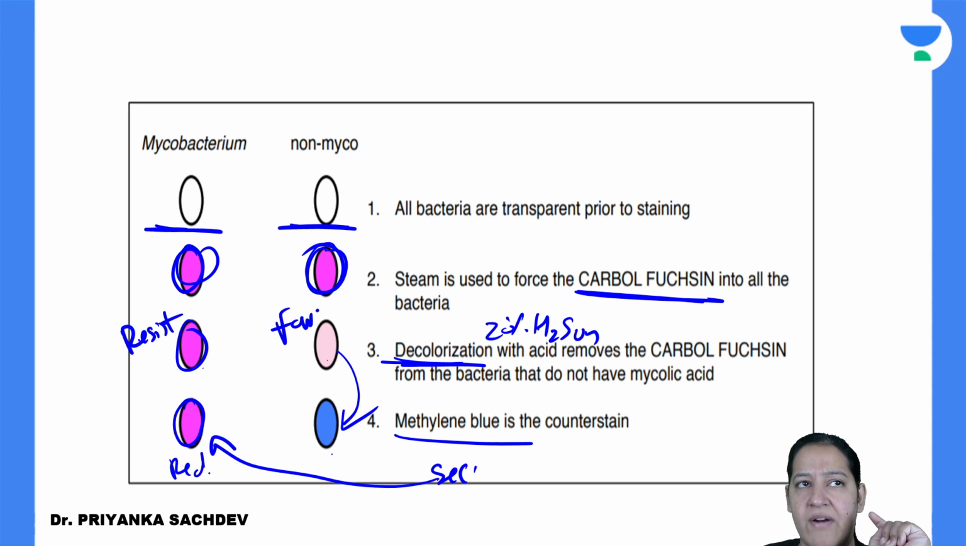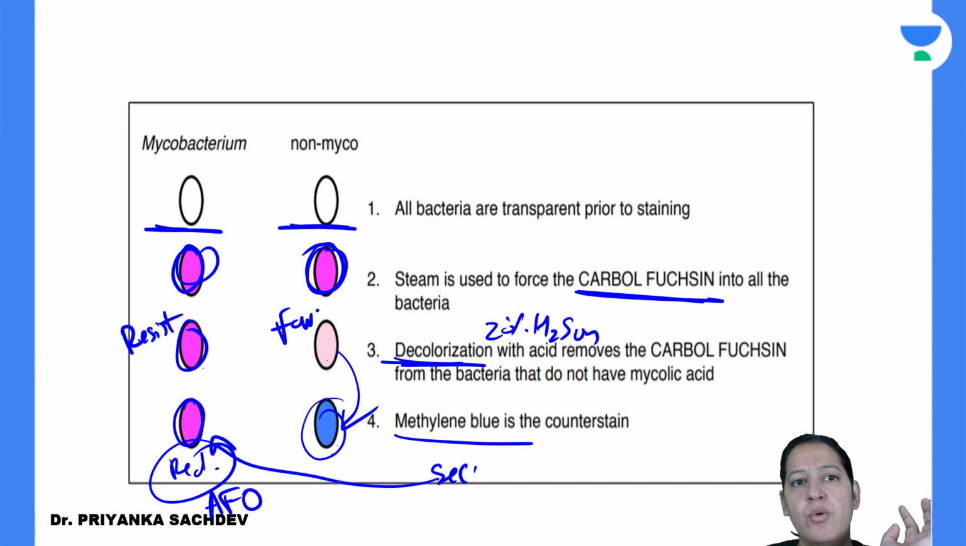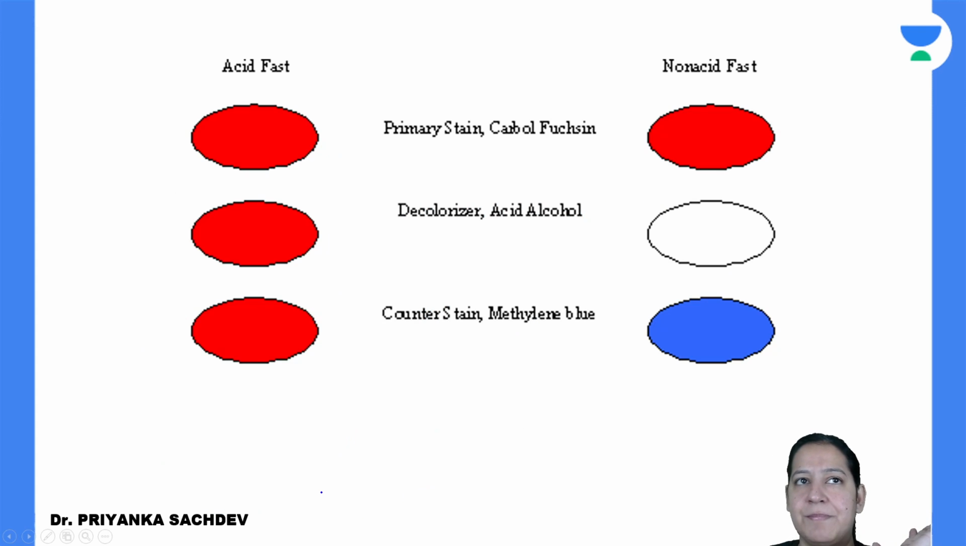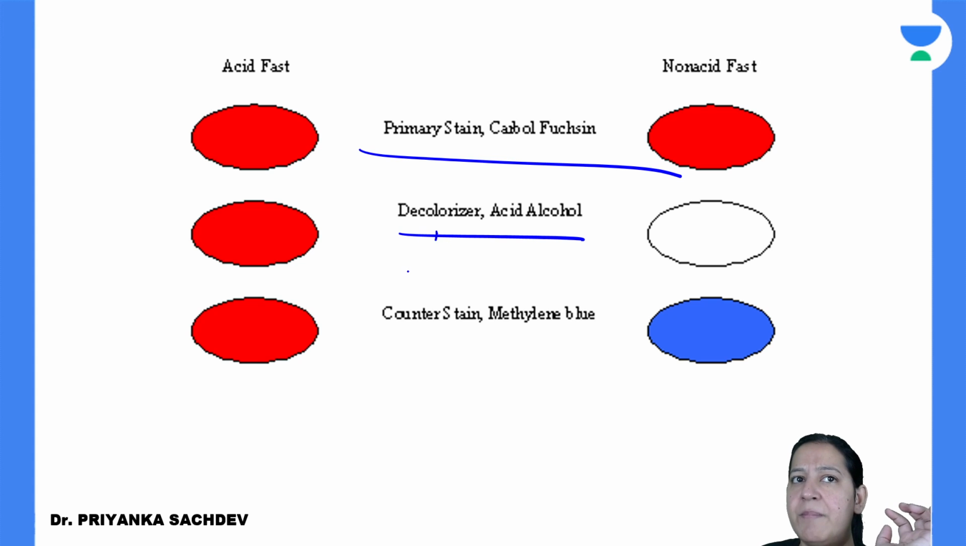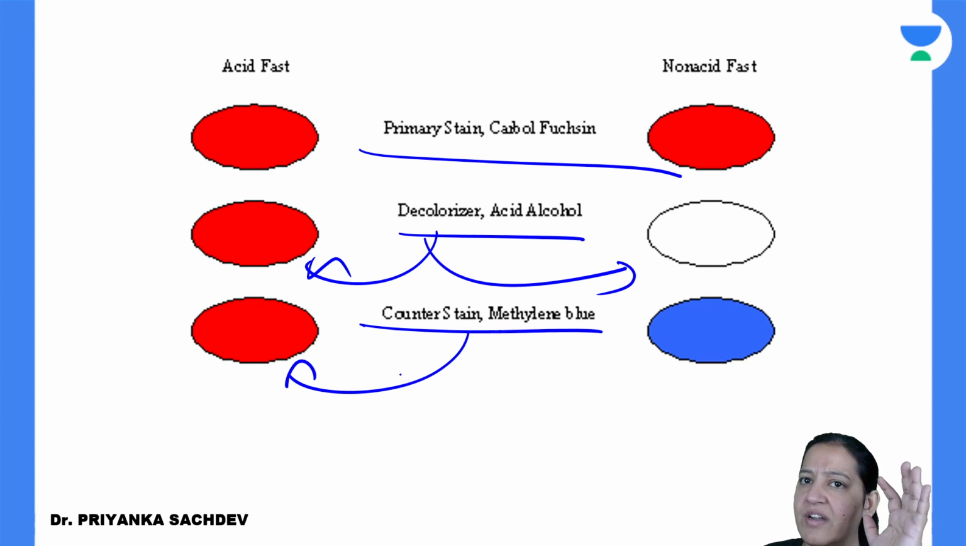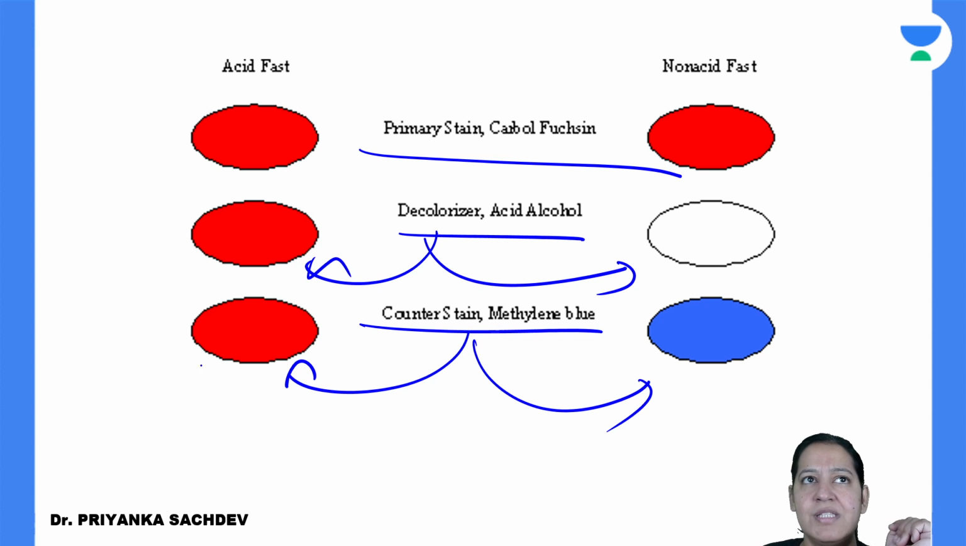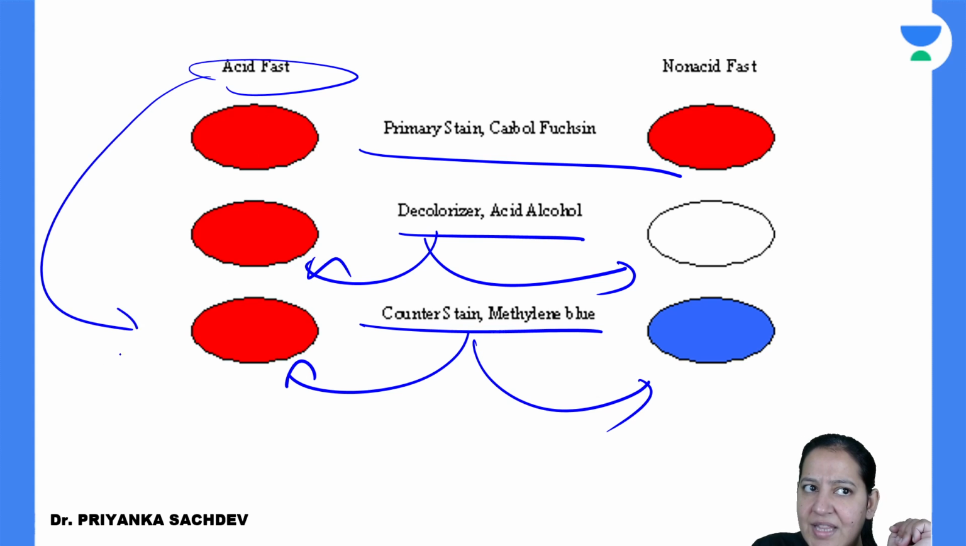The ones which are red are known as acid fast organisms, the ones which are blue are known as non acid fast organisms. So that is the basic principle, and the same steps are shown. Everyone is red, then some of them are decolorized, some are not decolorized, and on adding the counter stain, the ones which are decolorized take the blue color. So these are acid fast, which are red in the end, and these are non-acid fast, which are blue in the end.